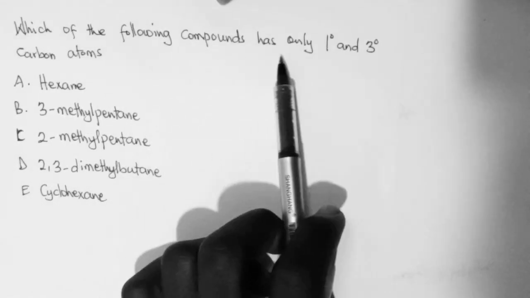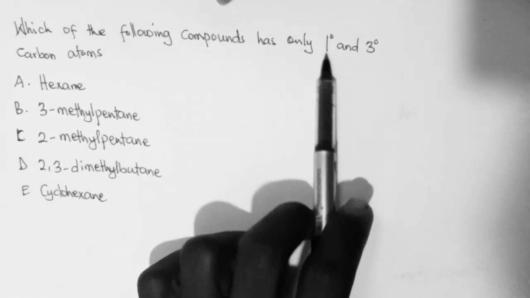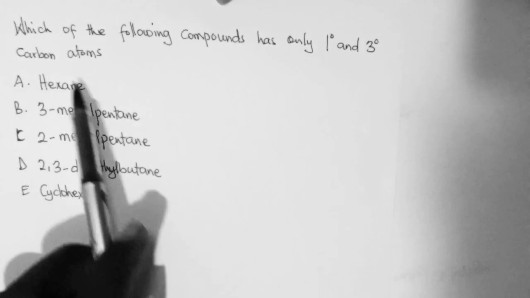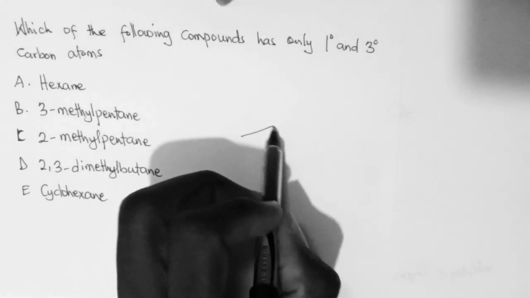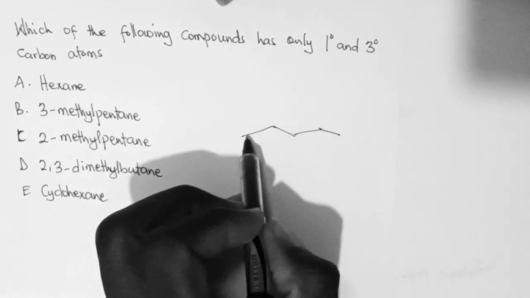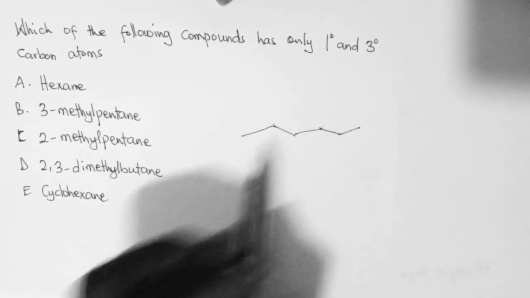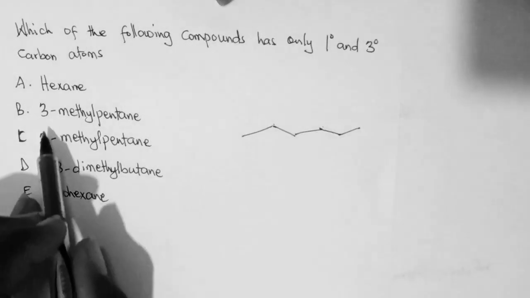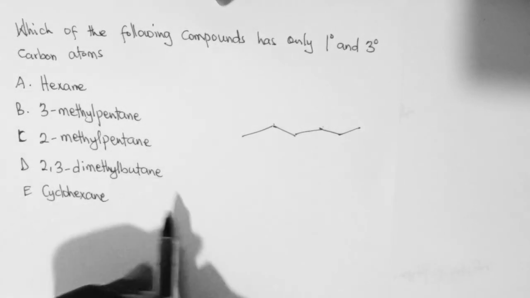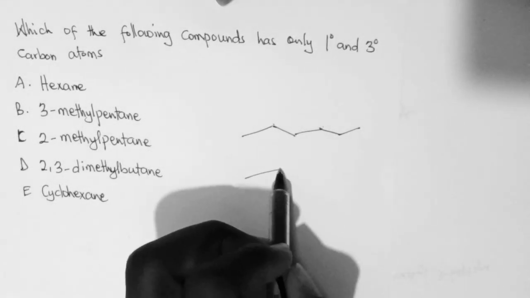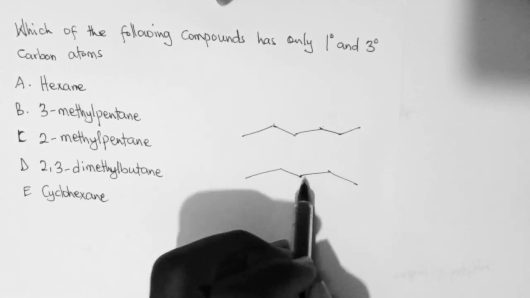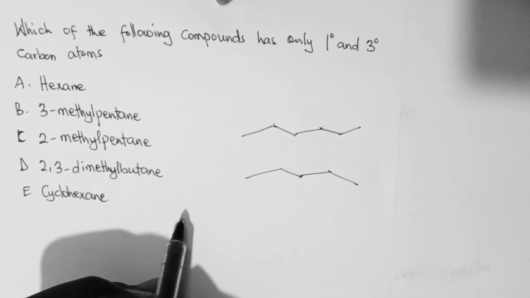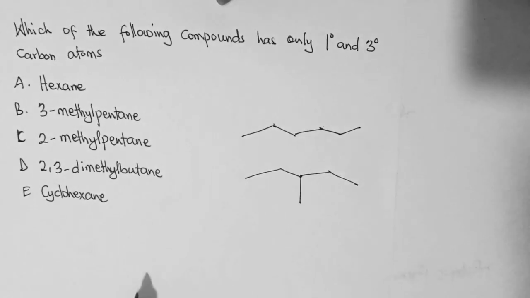Which of the following compounds has only primary and tertiary carbon atoms? So we have a hexane. Let's draw a hexane. 1, 2, 3, 4, 5, 6. So this is a hexane. We also have 3-methylpentane. So this is a pentane. 1, 2, 3, 4, 5. And then it's a 3-methylpentane.